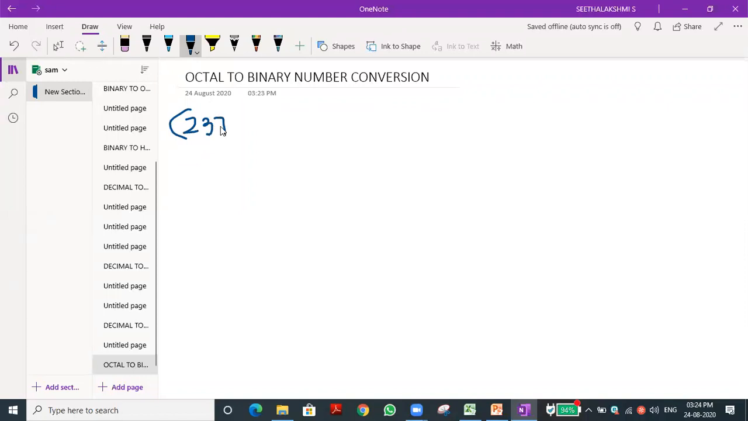Okay. Let me take. First we will do with the integer part. Then we will do with the fractional part. Easy to difficult way, like this we will do. Both the things are very easy. Okay. This is our octal number.